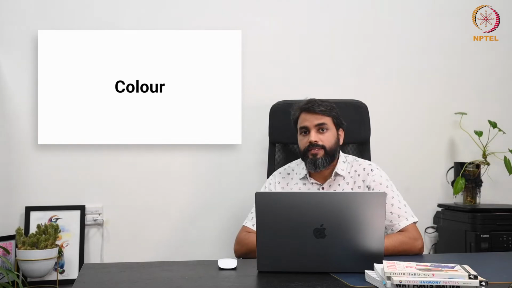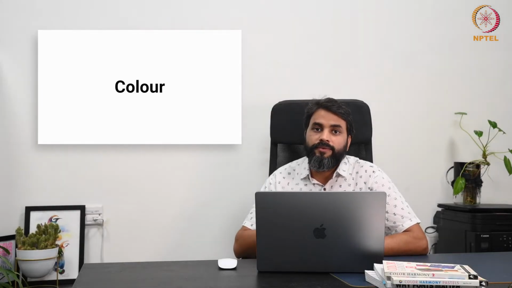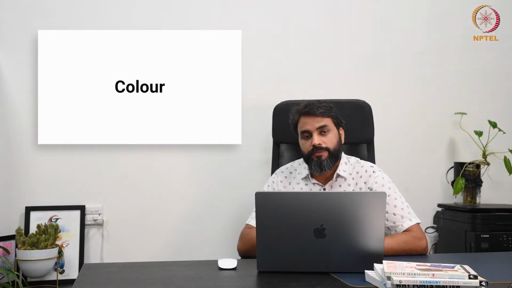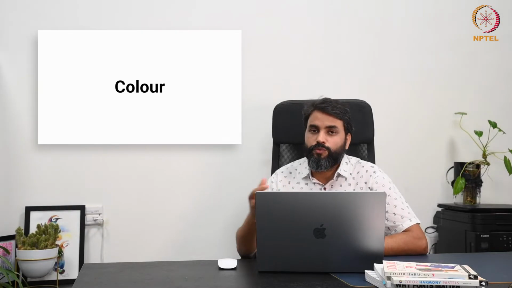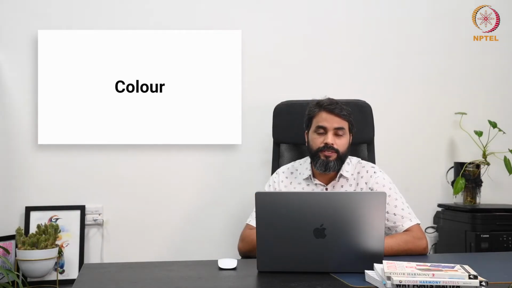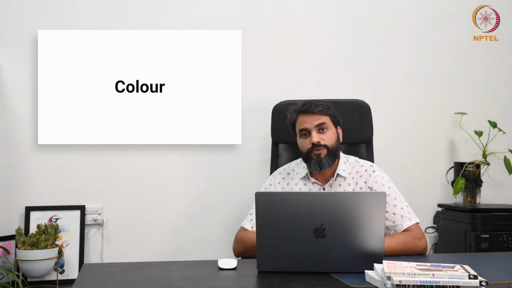In graphic design, color is a very essential element, and it refers to the visual perceptions created by the way light interacts with objects and is interpreted by the human eyes. So it is about how light is reflected from a surface, accordingly we see colors, and these colors also create different kinds of emotions.